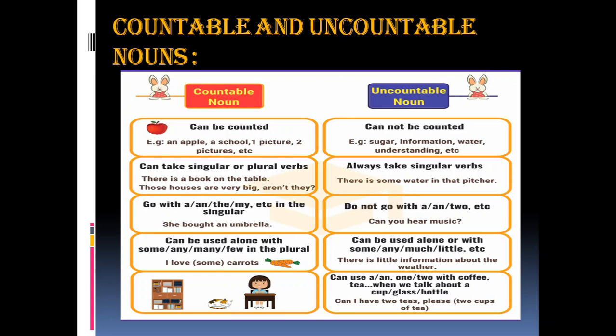This is the example of how we can use this. Another thing is, we can use a, an, one or two with coffee, tea when we talk about a cup, glass or bottle. Can I have 2 teas, please? You cannot ask like this. You can ask like, can I have a cup of tea?